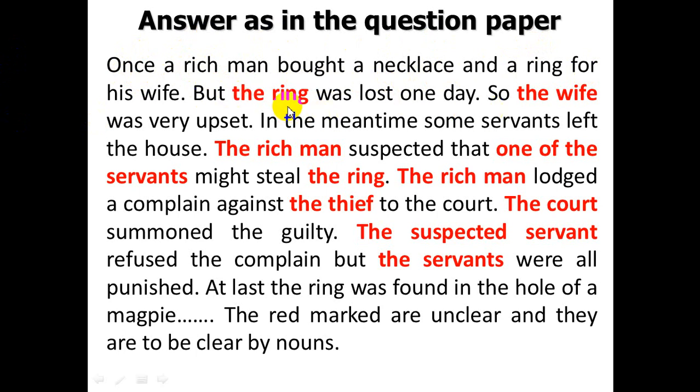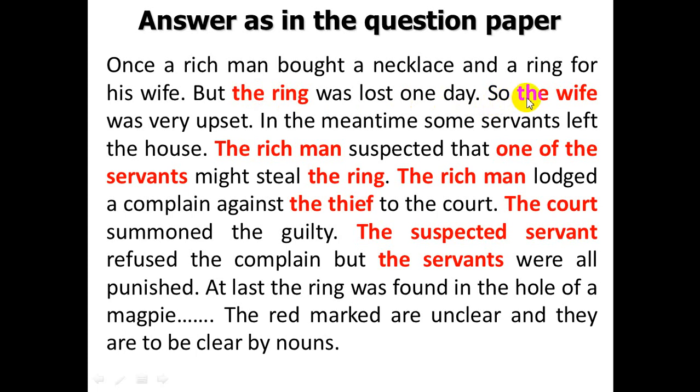You can recollect that in the passage the ring was not there. Here, you know, here it was it. Now I have replaced the it by using the ring because the it was unclear, and we have made it clear by giving here the ring.